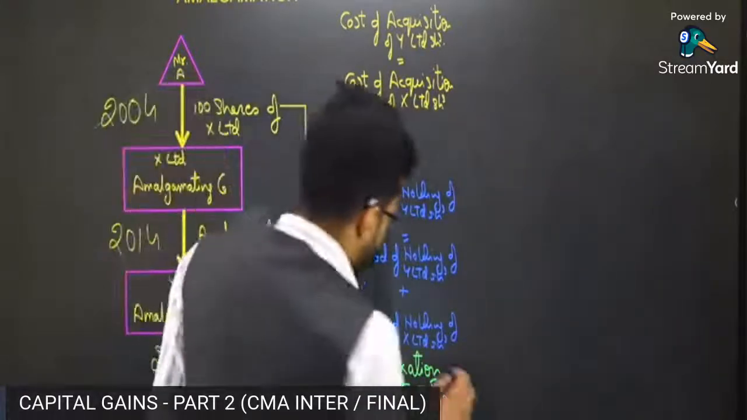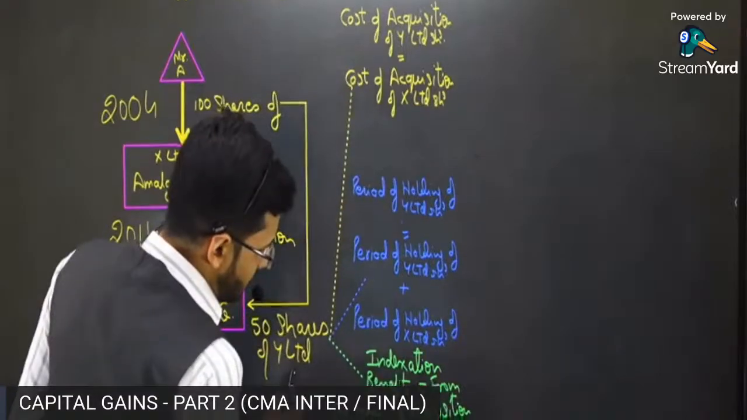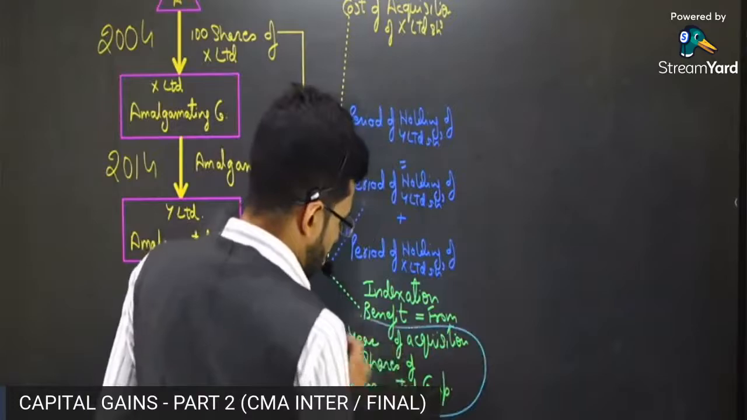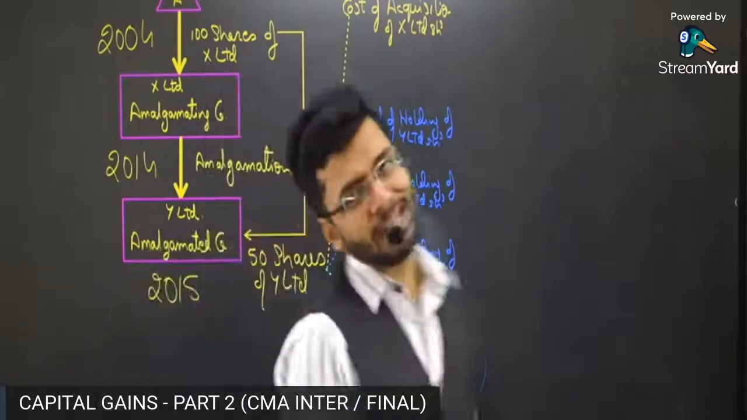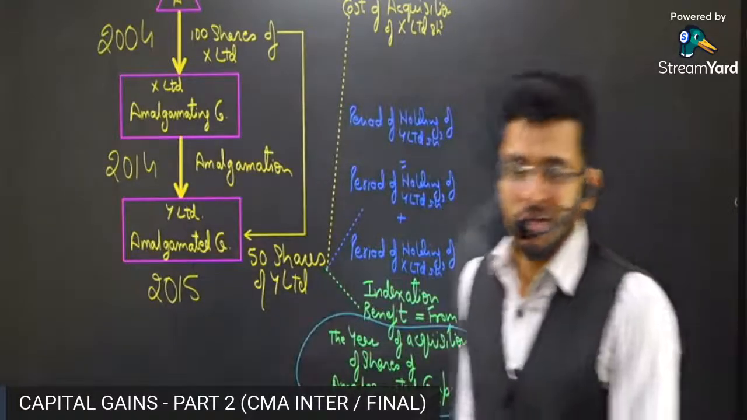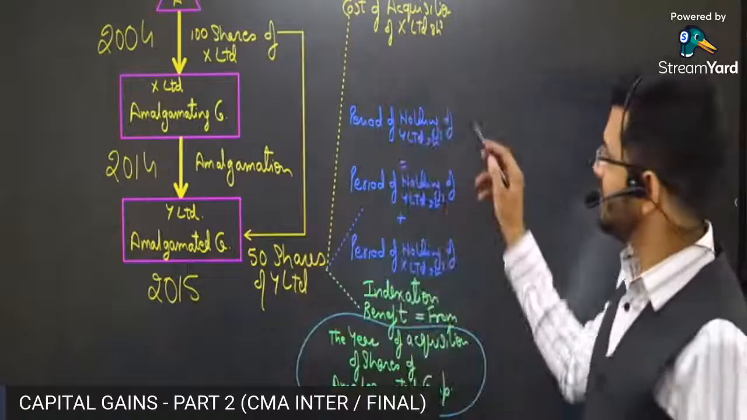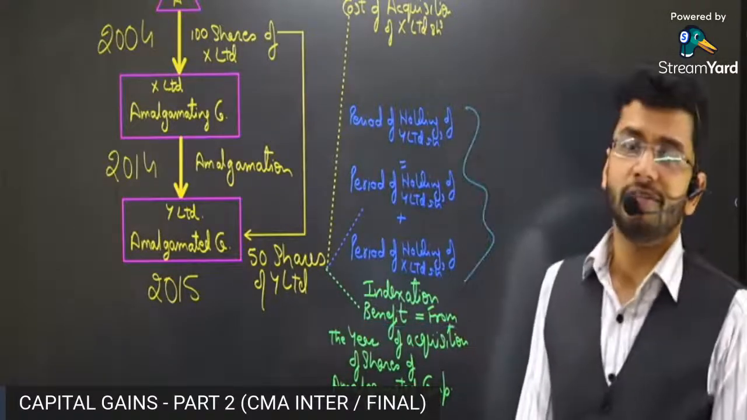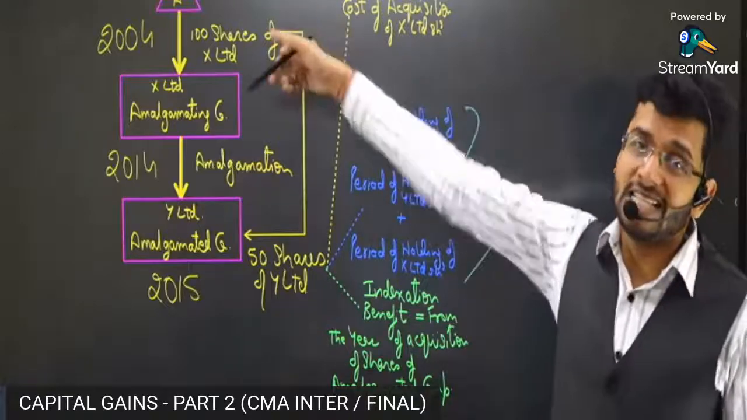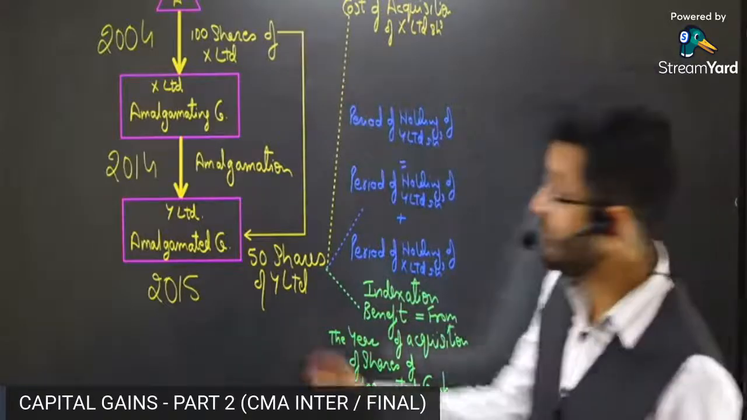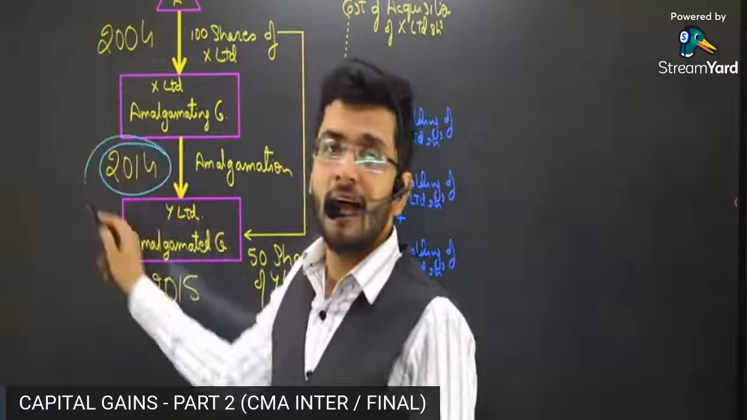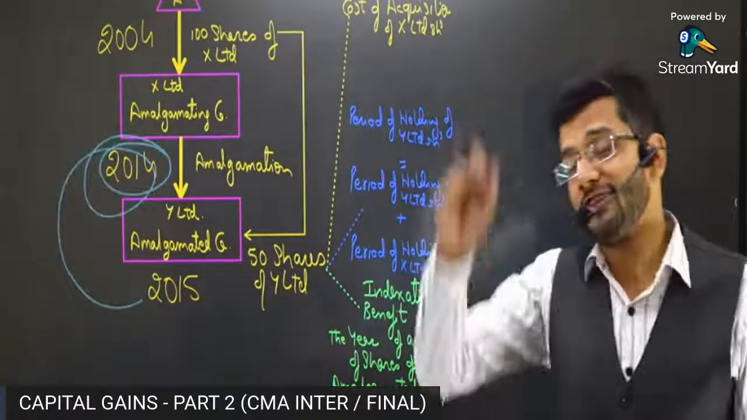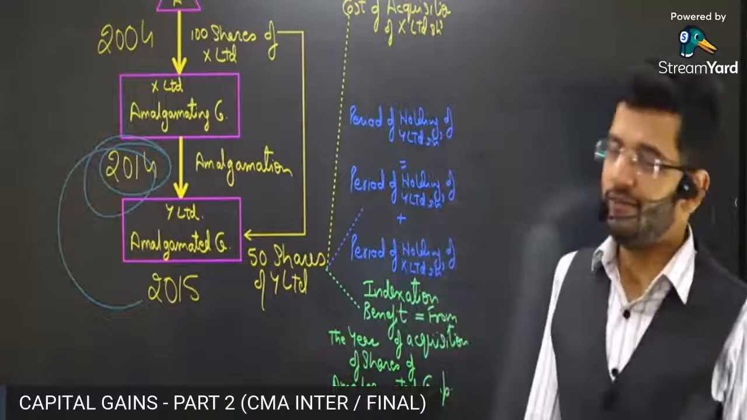The section says indexation benefit is from the year of acquisition of shares of the amalgamated company. So one benefit is already given to you in terms of period of holding. But for indexation, we are not giving you the benefit from the date when X limited shares are purchased. Indexation benefit will be received from the date when amalgamated shares have been acquired. So indexation benefit will be a little less given to you.